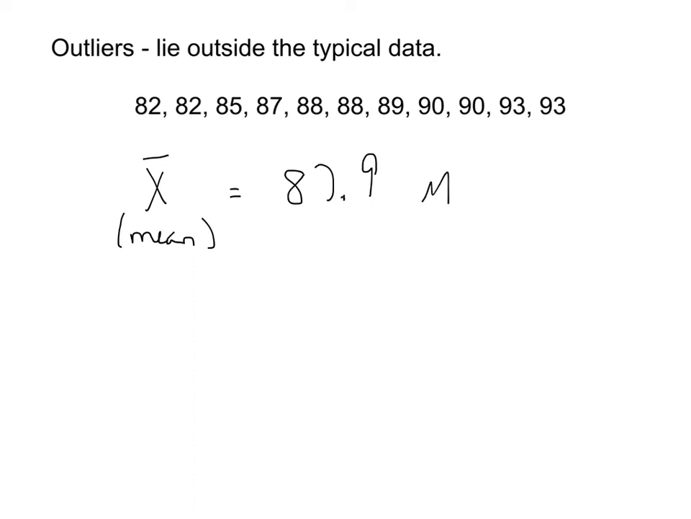And of course the median would be equal to the middle value, and because there's 11 of them, 3, 4, 5, I would take this one here. The median would be equal to 88.